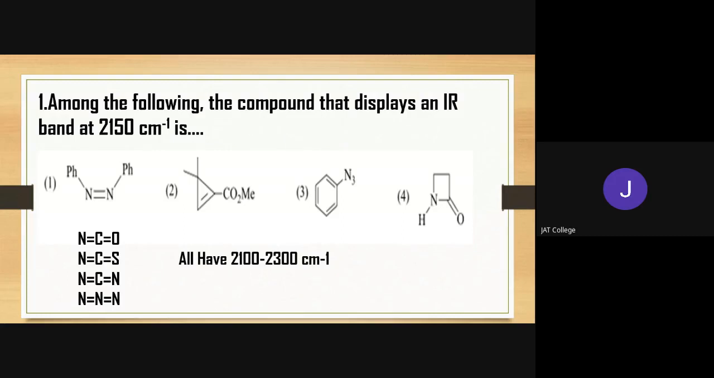So here, not only for triple bond systems, that is cyanide and alkyne, carbon-carbon triple bond and carbon-nitrogen triple bond, there is also the same frequency region, 2100 to 2300 centimeter inverse, for N double bond C double bond O, N double bond C double bond S, N double bond C double bond N, and N double bond N double bond N. So here N3 is in option 3. What is the frequency range? 2150. So it is in the range of 2100 to 2300 centimeter inverse. So our correct answer is the third one.